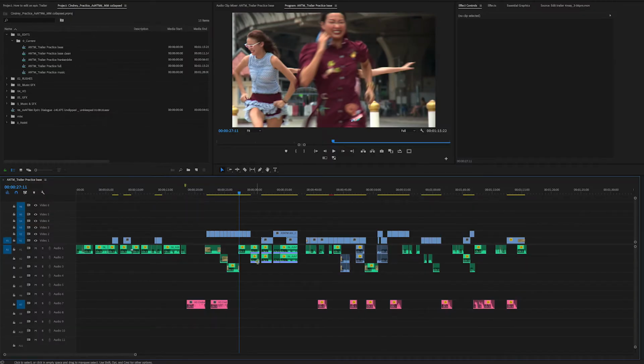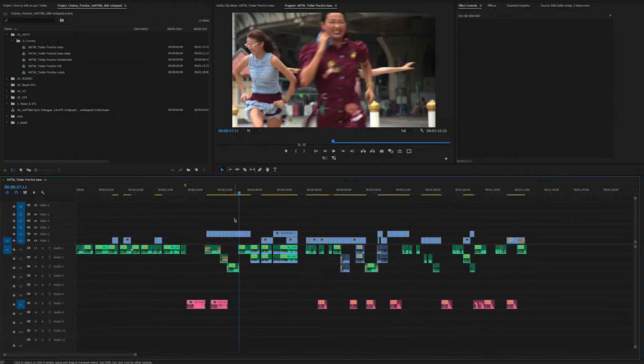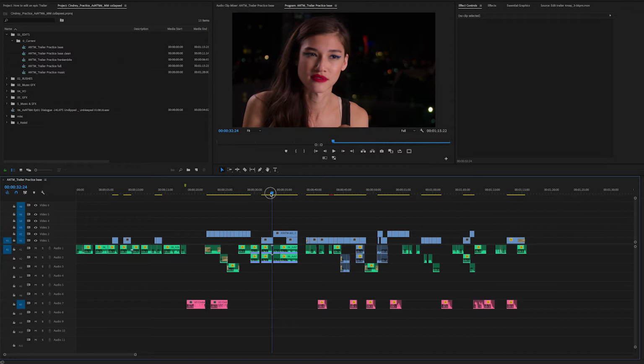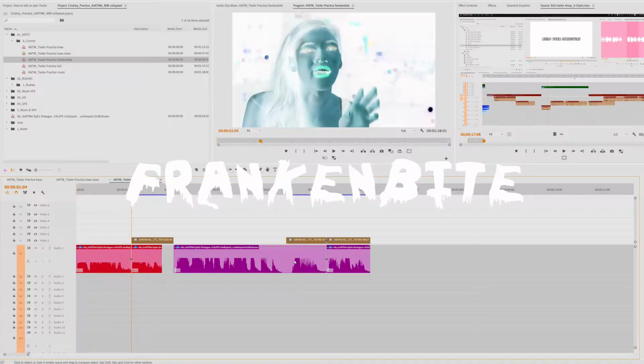Okay, don't worry about the black holes for now because we're just going to focus on the structure and whether it fits within your overall duration. So if you need to shorten or reorder your sound bites, this is a good time to do it. Sometimes if you have very long sound bites, it helps to cut them down and put them together in a way where it just sounds much more dramatic. And this is what we call Frankenbite.